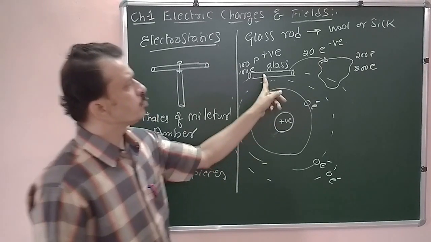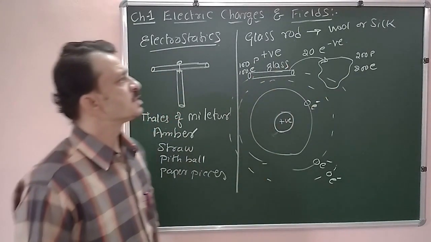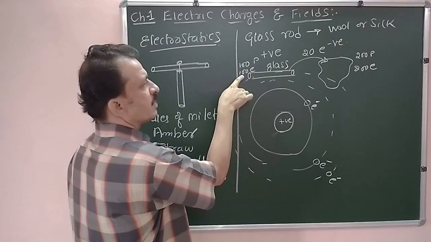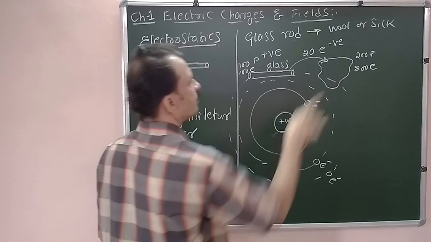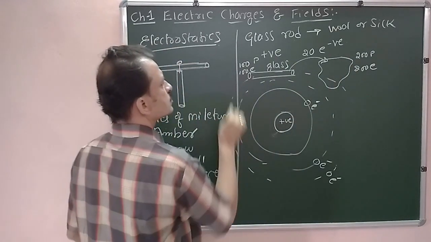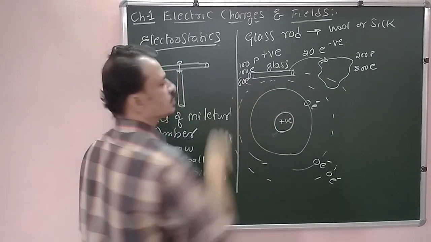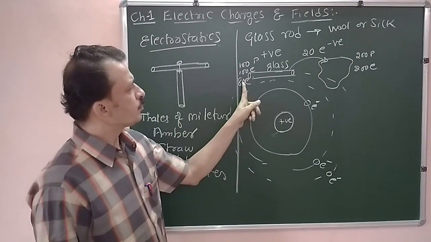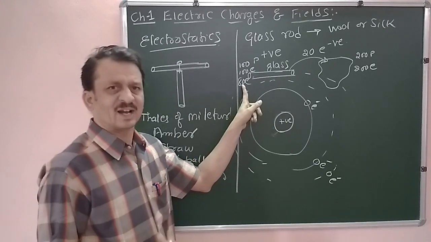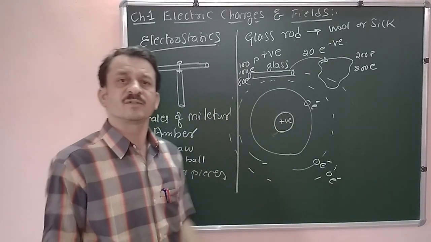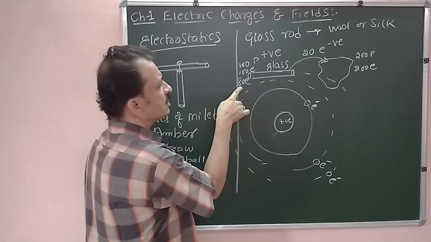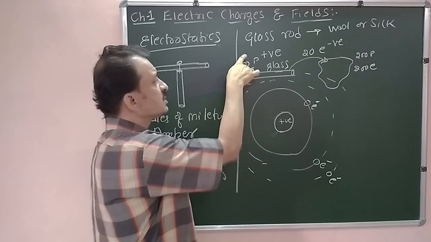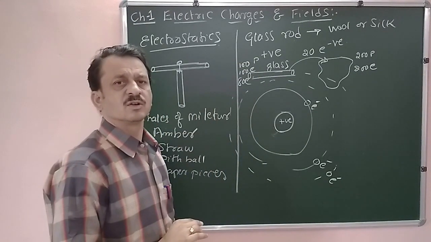When 20 electrons move from the glass rod to the silk cloth, initially we had 100 electrons, and now 20 electrons are leaving the material, so it becomes 80 electrons. After rubbing, the glass is left with only 80 electrons, but 100 protons. The 80 electrons having negative charge and 80 protons having positive charge, their net charge becomes 0.